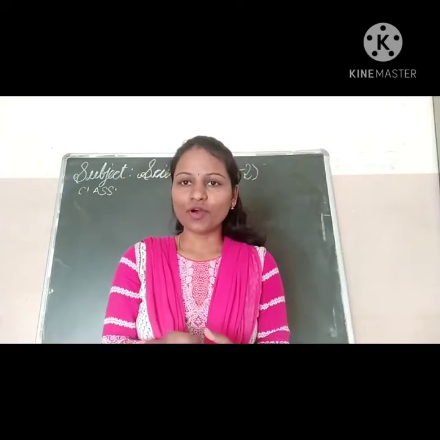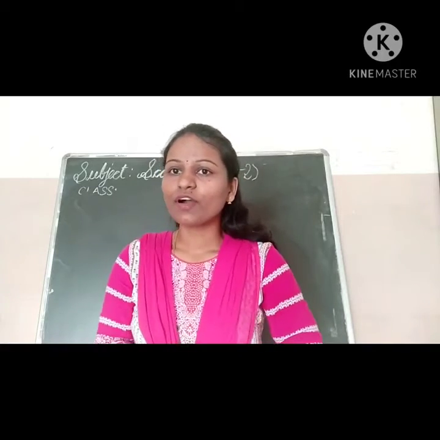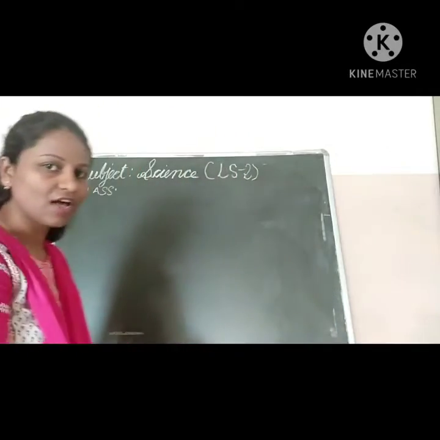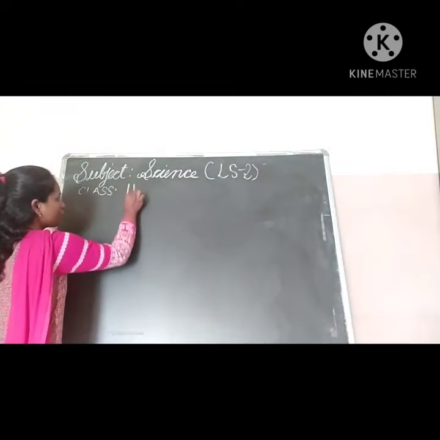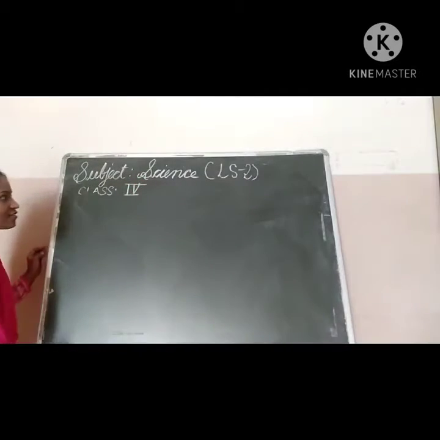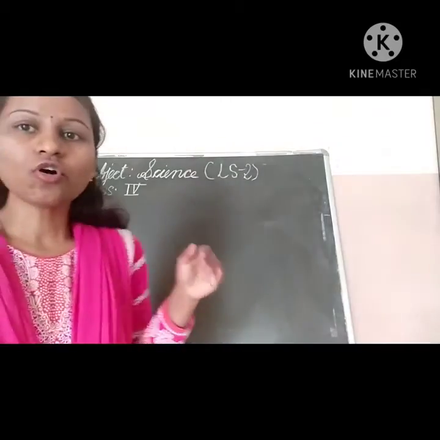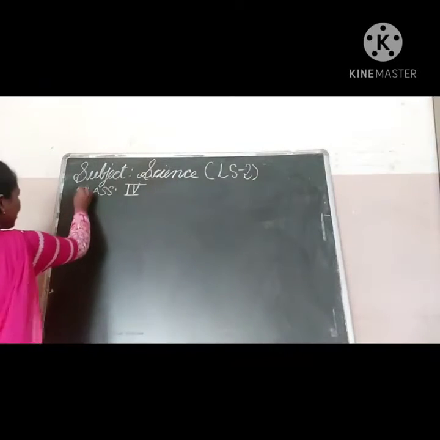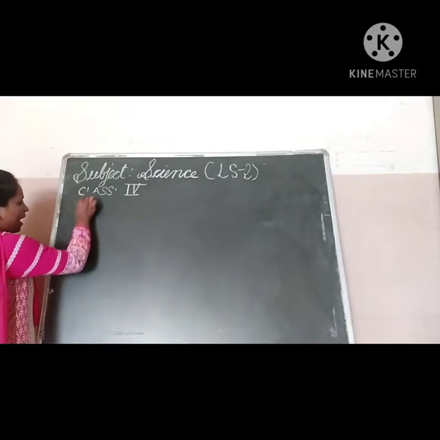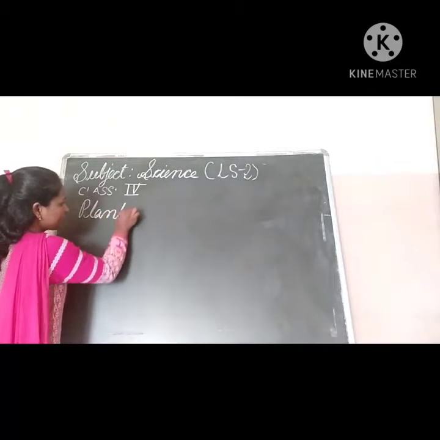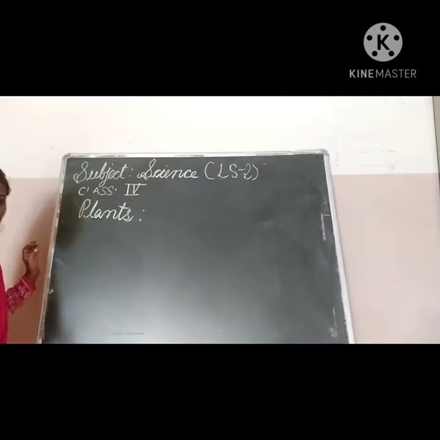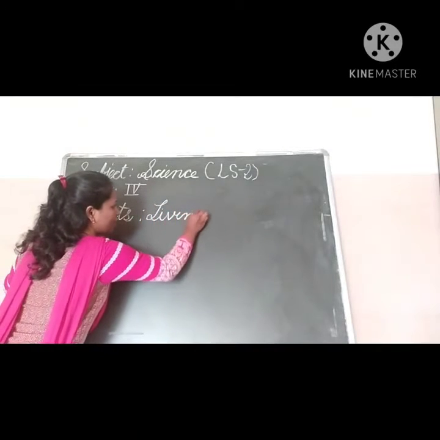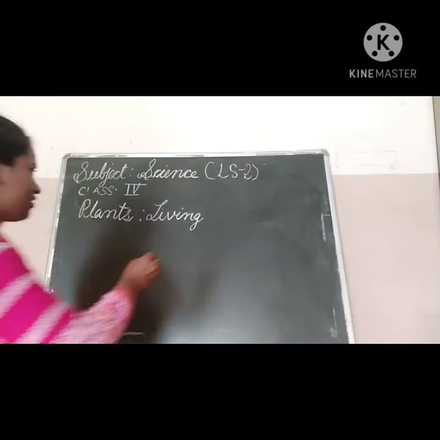Okay children? So here today we are going to learn the new lesson number 2 of class 4. Okay children? We are class 4 children. So please pay attention to lesson number 2 of science. What is the name of your second lesson? That is plants living and surviving. Okay children? This is your second lesson.